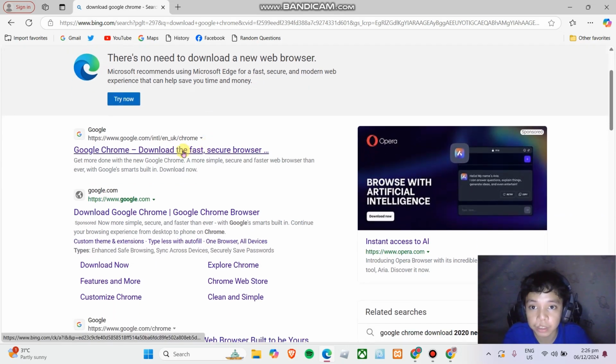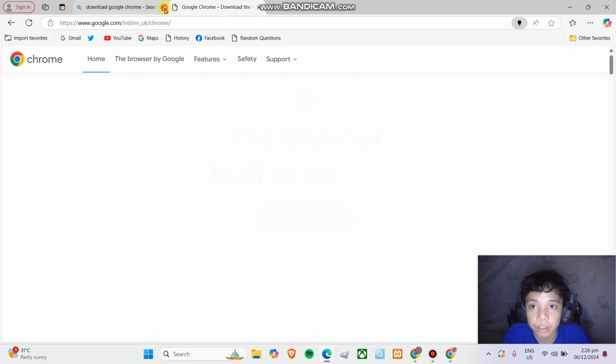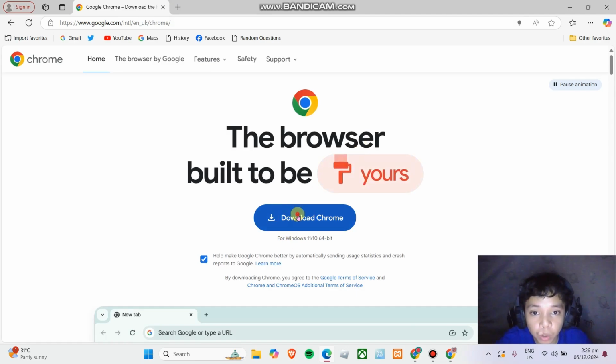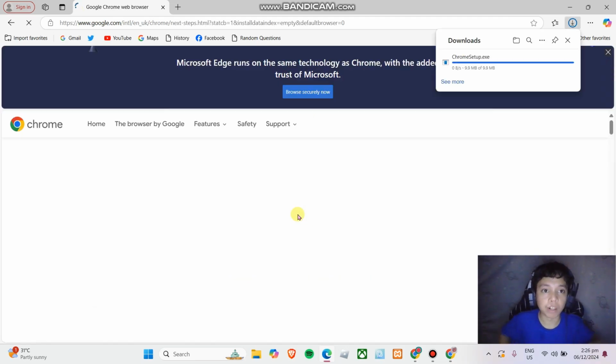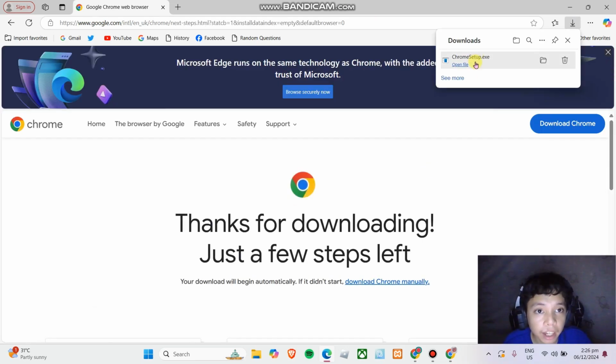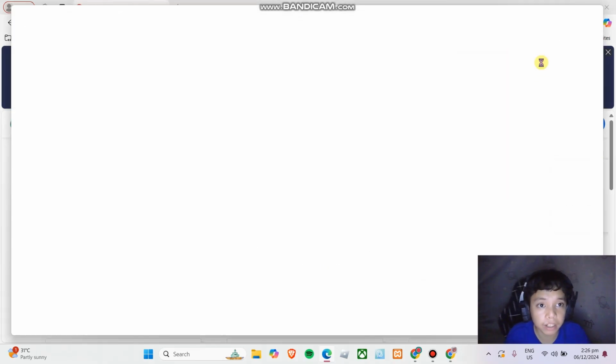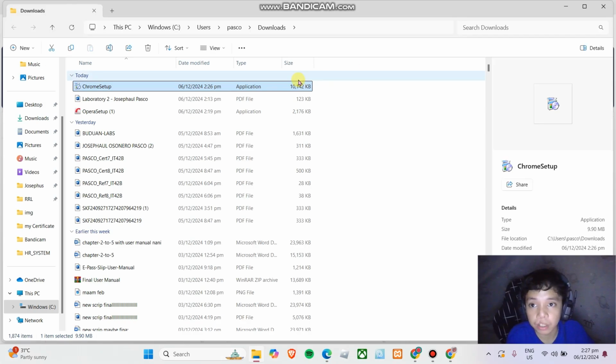So here we're just gonna click it, and we're just gonna click here. As you can see, there's a download Chrome, and it's an exe file. So this is the file where we need to install. So we just locate the file, and here we're just gonna double click it,